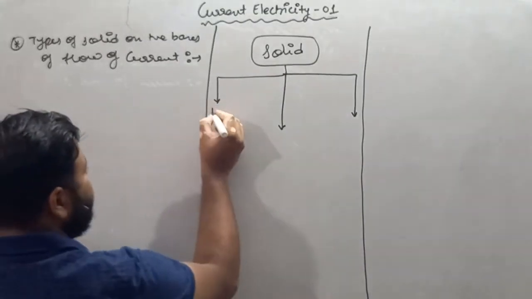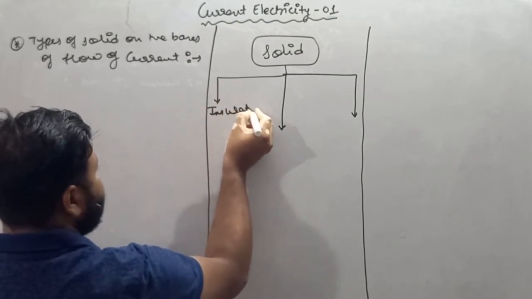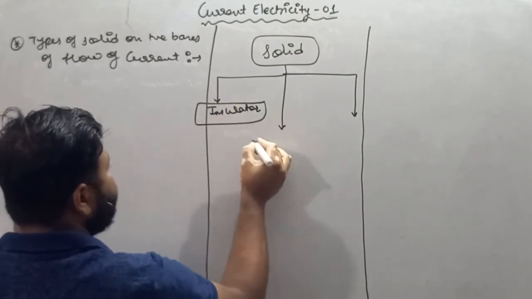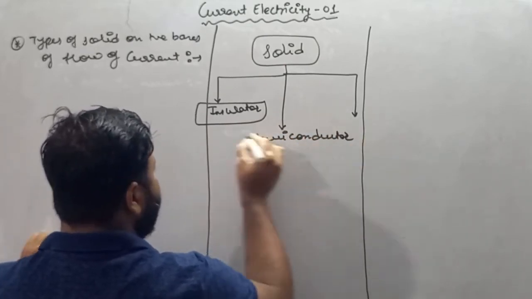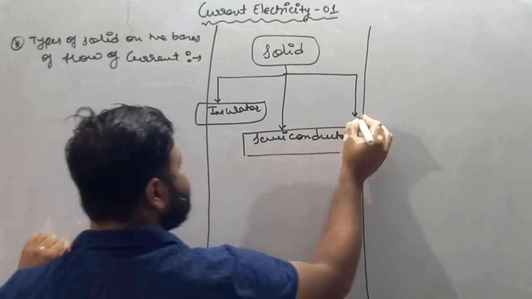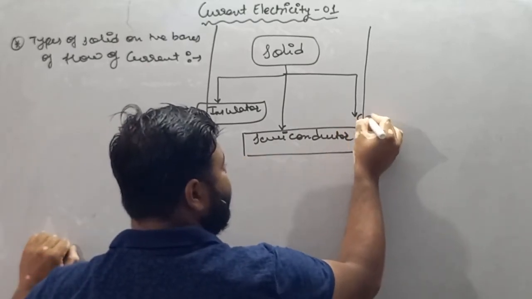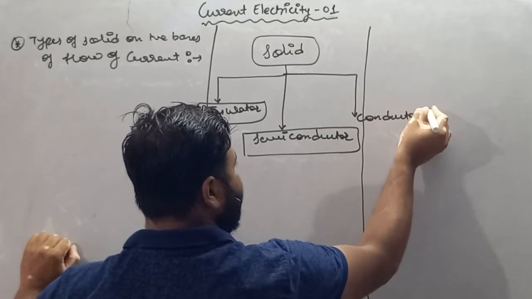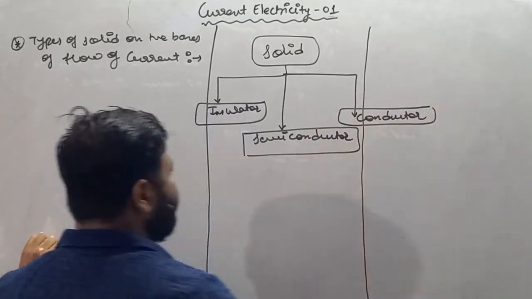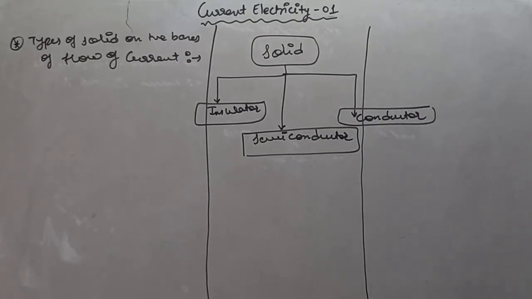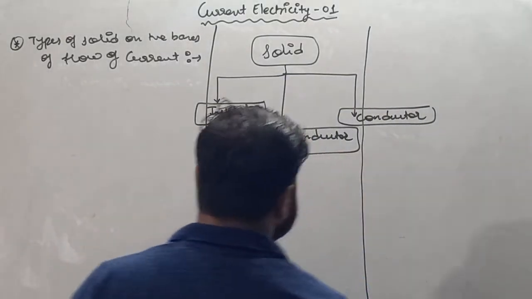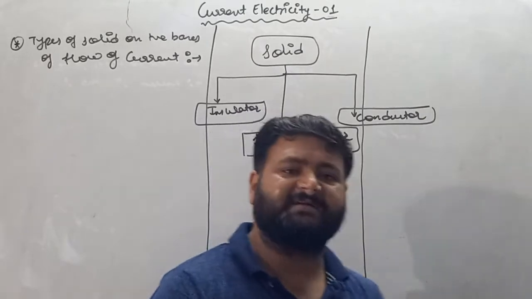First is insulator, second is semiconductor, and third is conductor.